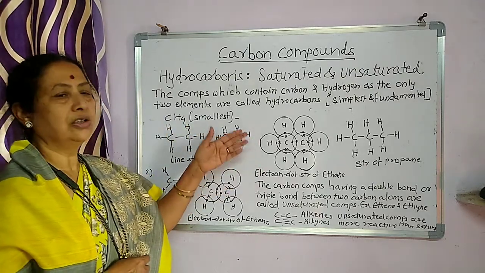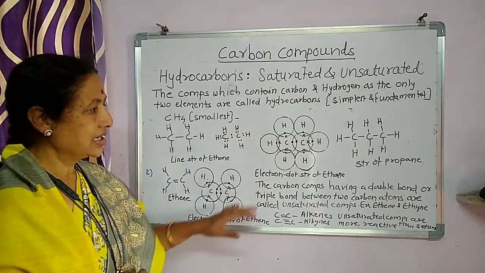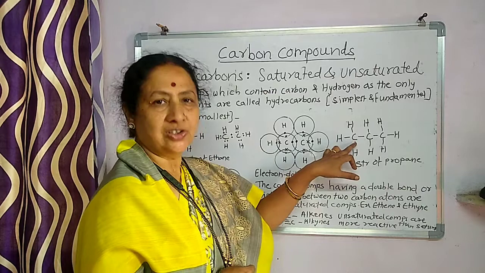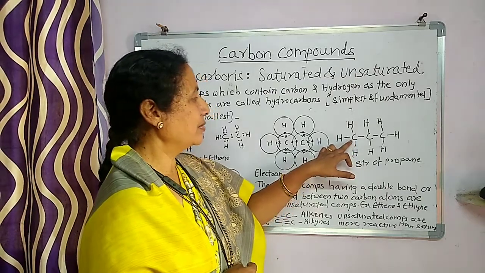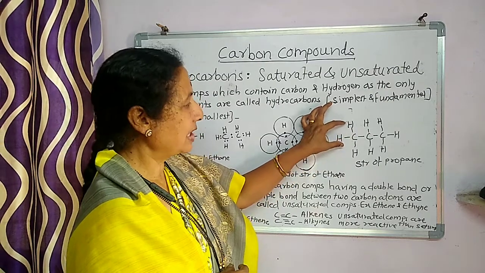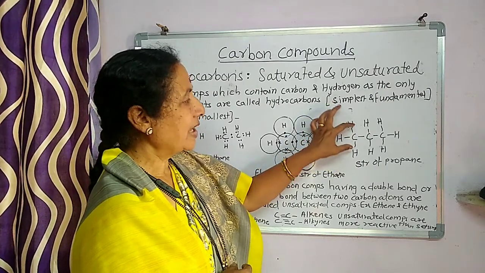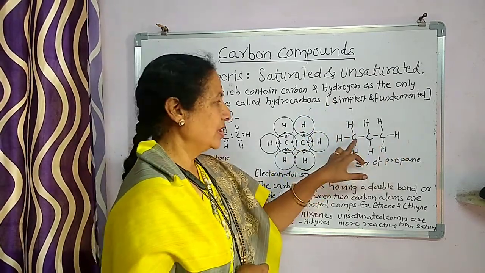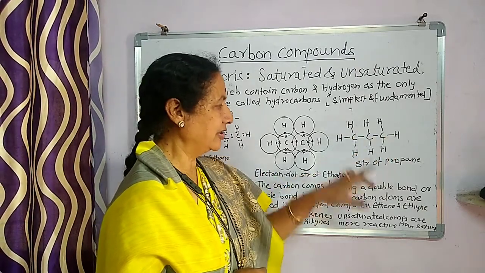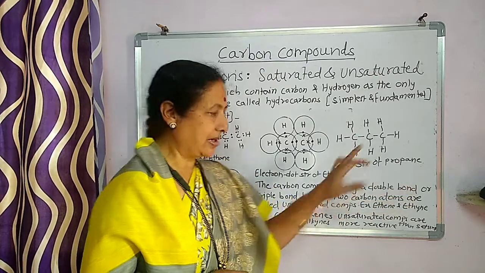So you can draw the rest of the alkanes. Here I have drawn the structure of propane. Prop means three carbon atoms are there. Every carbon atom is bonded with hydrogen atoms. This is the structure of propane.